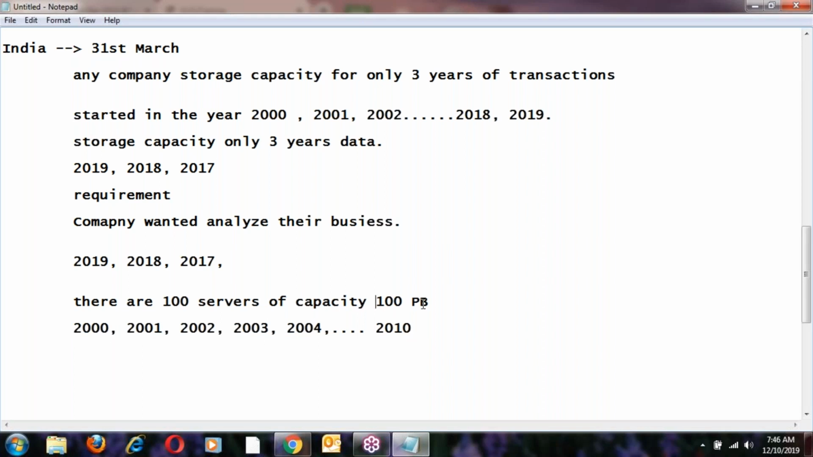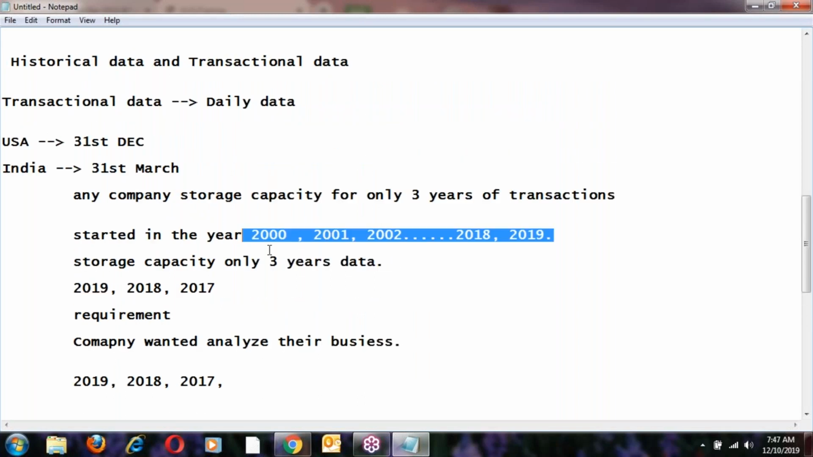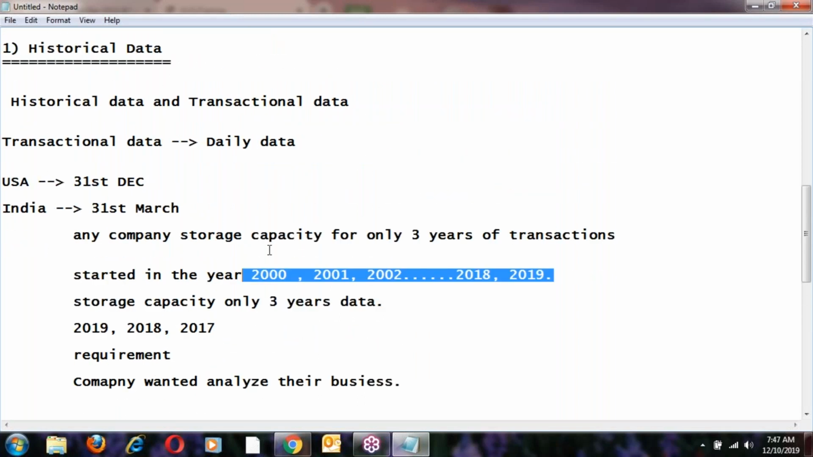Live server capacity is only 100 petabytes, but 20 years of data means more than 100 petabytes, maybe 1000 or 2000 petabytes of data. That much data cannot get into the live servers, which means they are facing a big data problem. This is one of the examples of big data.